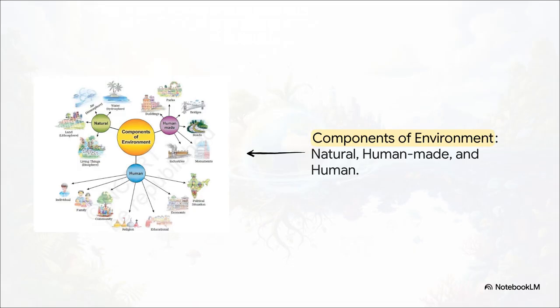Sure, it's the natural stuff, like the atmosphere, the soil, and the oceans, but it's also human-made structures, right? The roads you drive on, the building you're sitting in. Plus, it completely includes the human elements themselves, your family, your local economy, your community, your political situation. They all encircle you. They are all, by definition, your environment.